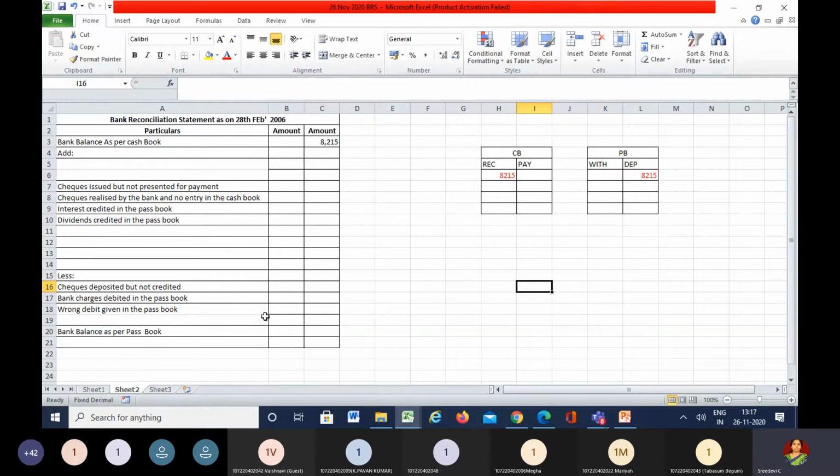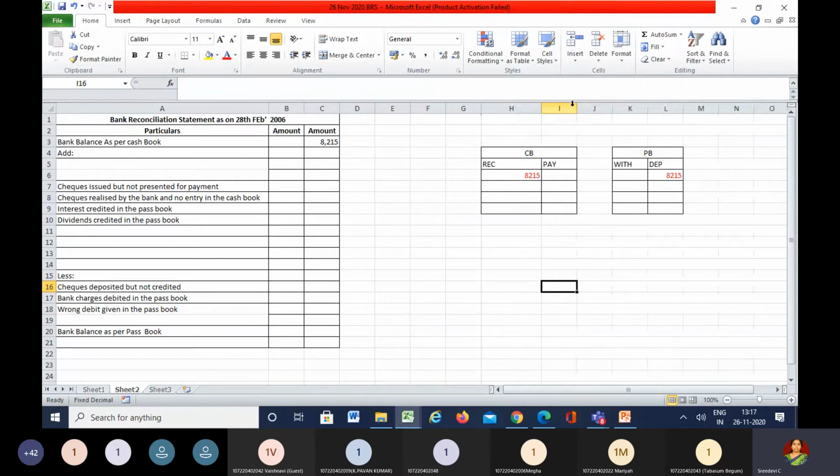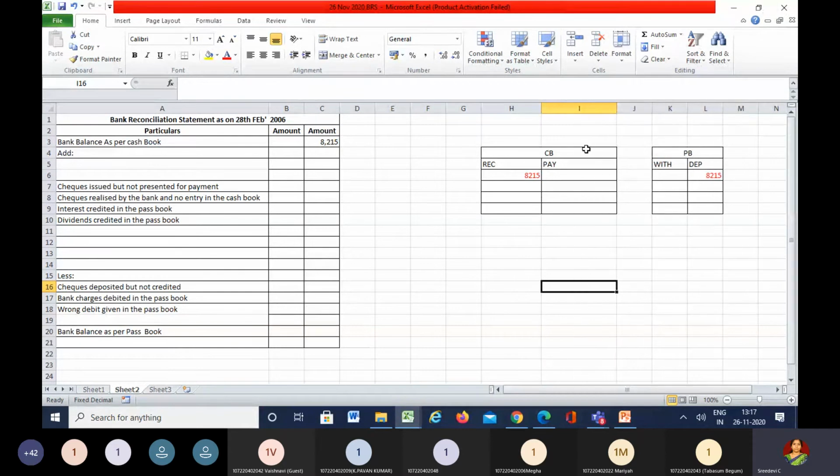Now coming to the first one, on comparing the entries with the passbook, he discovered the following. What's the first one here? The following checks were issued on 25th of Feb 2006 in favor of different persons.